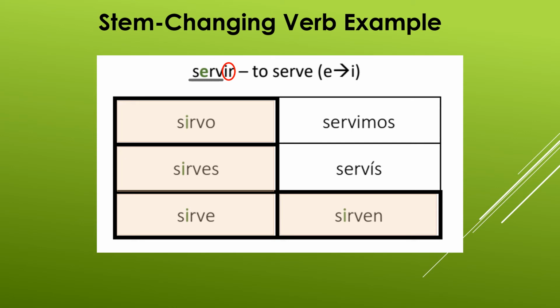So it's this L shape. If you can remember the L shape, some teachers call it a boot verb because they put little shoelaces and it looks like a boot, or a shoe verb. It's all of the ones on the left and the bottom right. I like to call them L verbs because it's really simple to remember that, and it just looks like a big L. So sirvo, sirves, sirve, and sirven are all changed from E to I, but the nosotros and vosotros don't. Servimos, servís. You just do those like you would do a regular verb. And that's E to I stem changer.